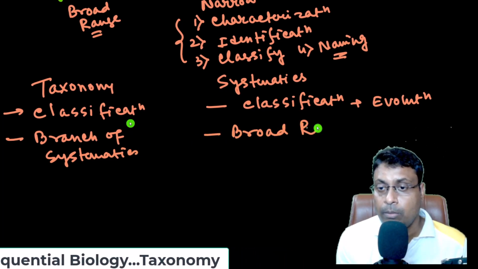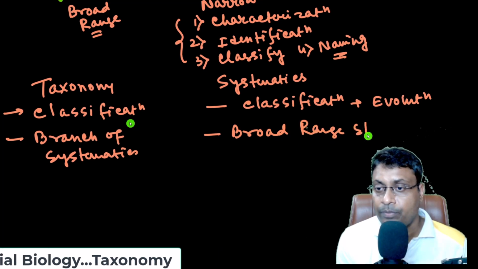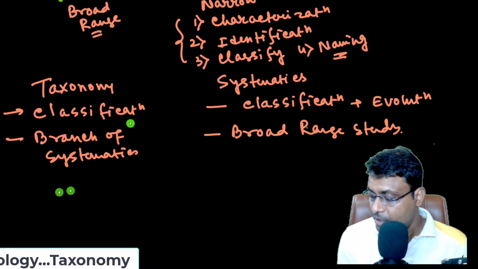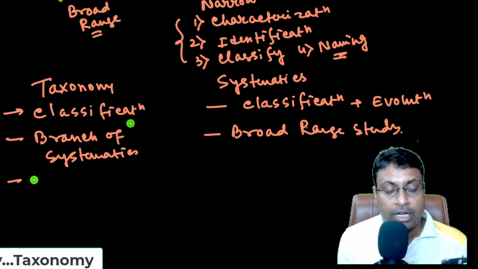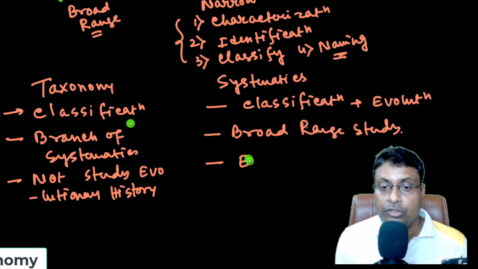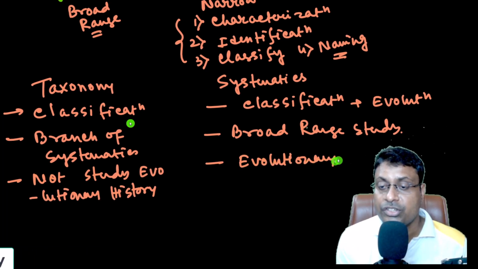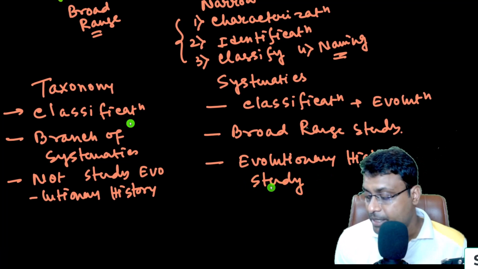Here the evolutionary history of the organism is studied. These are the basic differences between taxonomy and systematics.